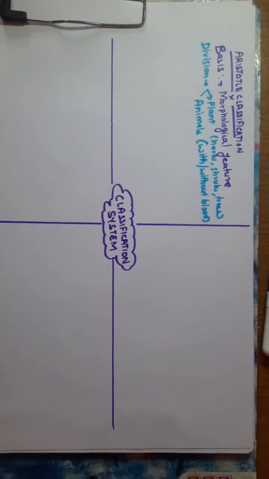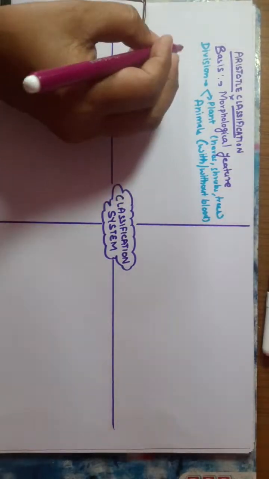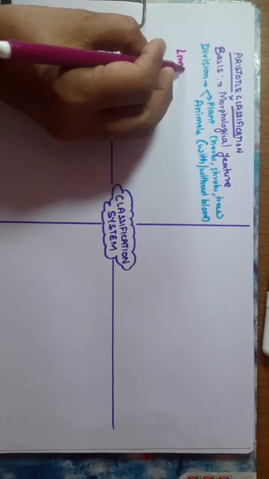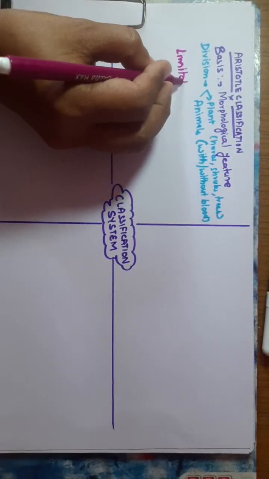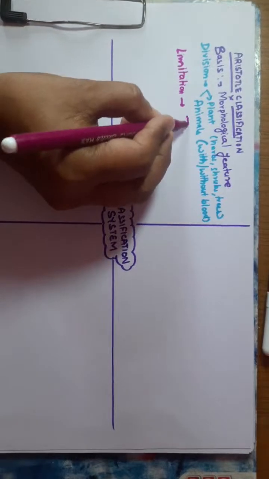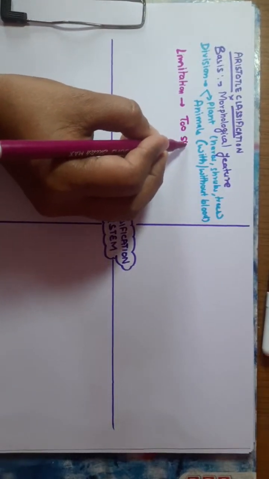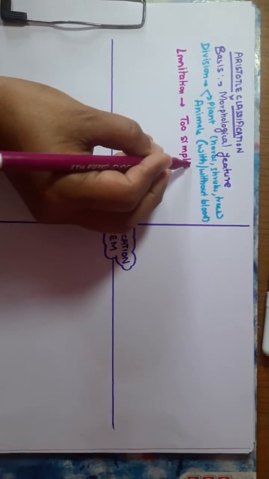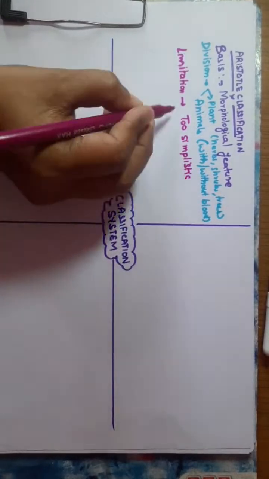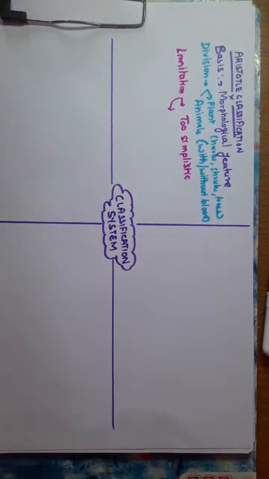So what are the limitations of this classification? First of all, it is too simplistic. It does not take into account all the organisms. It is too simple to arrange the complex biodiversity.